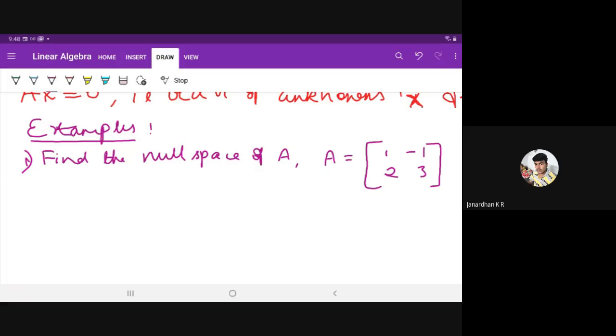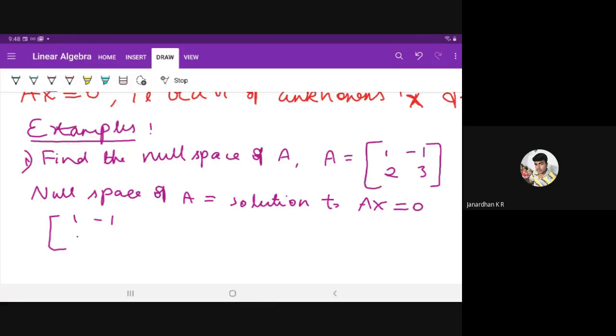The null space of matrix A is equal to the solution to Ax is equal to 0, right? So A is given as 1 minus 1, 2, 3. So it is a 2 cross 2 matrix. Write down the vector of unknowns, and solve it.